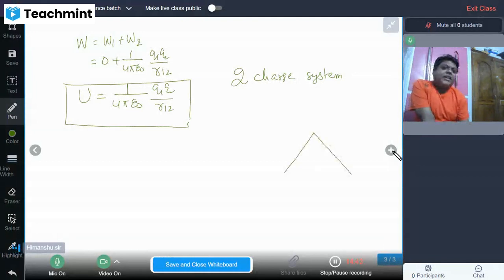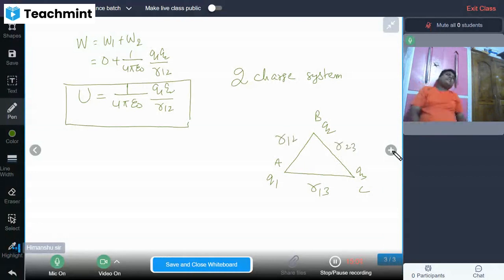I think after learning the three charge system, you will get accustomed to the scenario. So let us take points A, B, C with charges Q1, Q2, Q3. Let the distances be R13, R12, R23. So there is a three charge system. In the same manner, we have to shift one by one, keeping the configuration intact. Understood? So let's bring Q1 first.